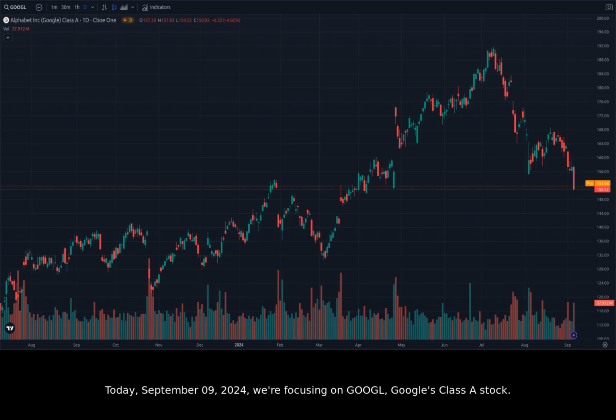Decisions. Today, September 9th, 2024, we're focusing on Google's Class A stock. Google is currently trading at $150.92, down 4.08% from yesterday's close. Let's start by examining the latest news headlines surrounding Google.